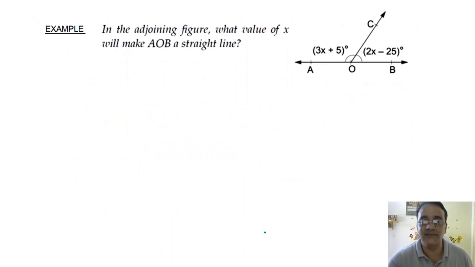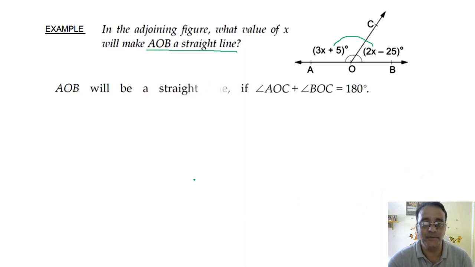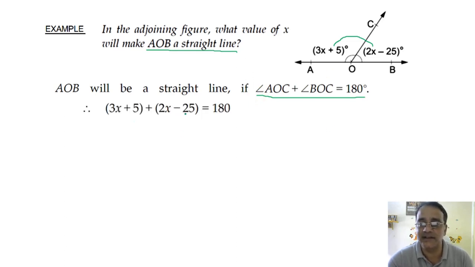Before that, let us see one example. In the adjoining figure, what value of x will make AOB a straight line? So if AOB is a straight line, what is the sum of these two angles? 180 degree. Why? The linear pair. So AOB will be a straight line if the sum of these two angles is 180 degree. So 3x plus 5 plus 2x minus 25 is equals to 180 degree.